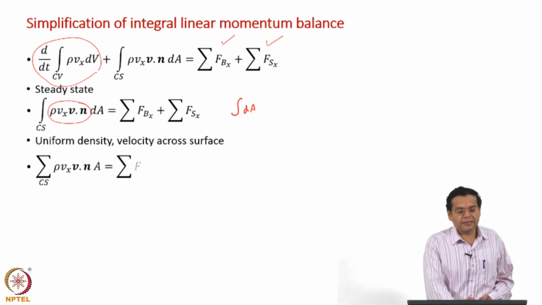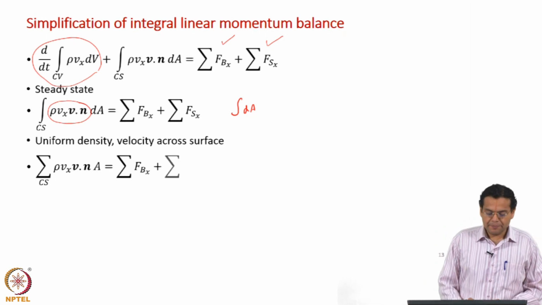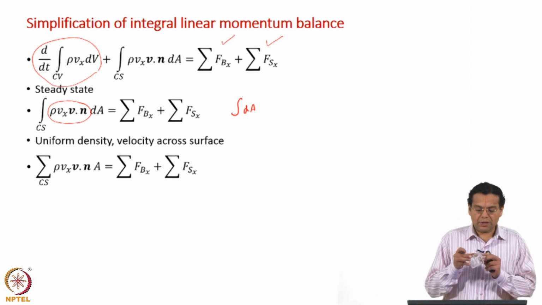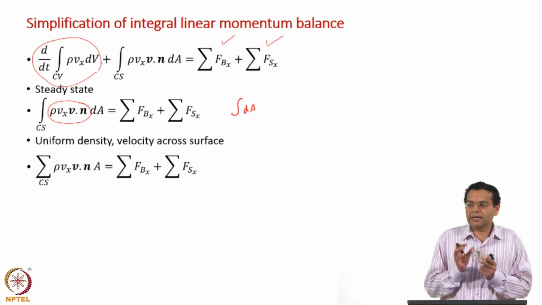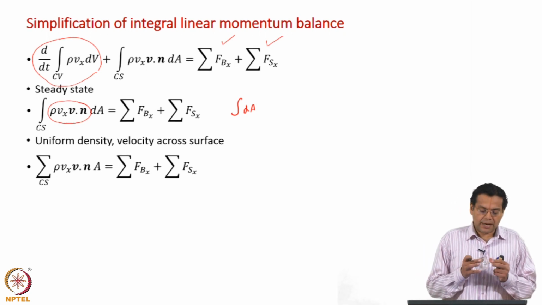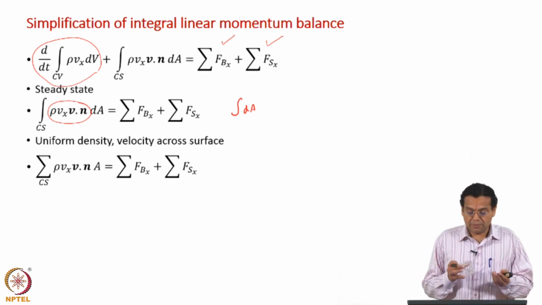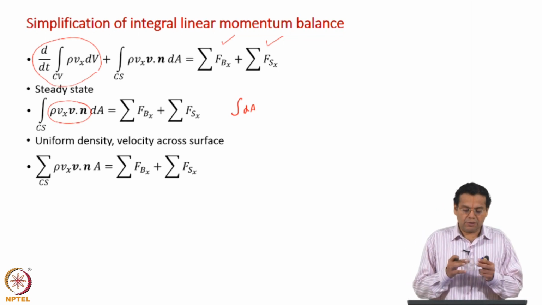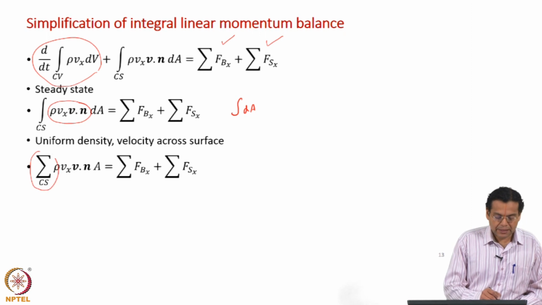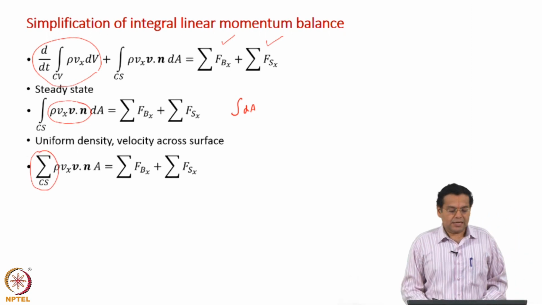So, you can simplify that integral in terms of summation. What does that summation mean? That summation means over all the inlets and outlets, whatever I have over the control volume. Whatever parts of the control volume are part of the control surface, wherever inflow or outflow is there, I sum over all those surfaces through which there is inflow or outflow.